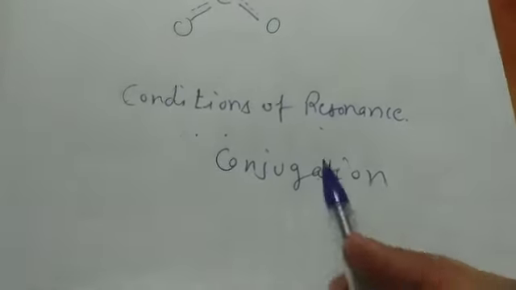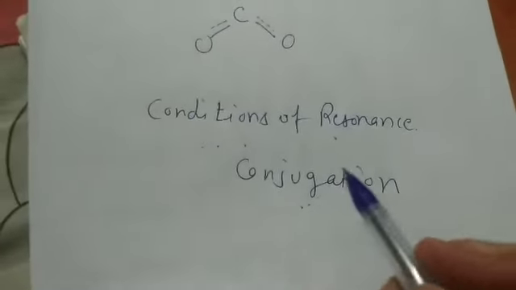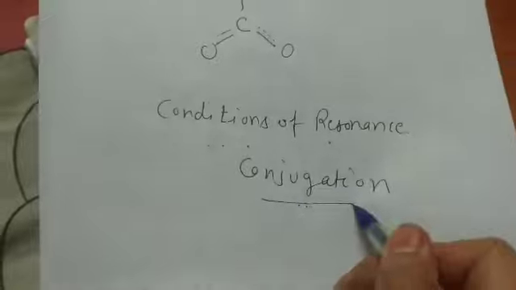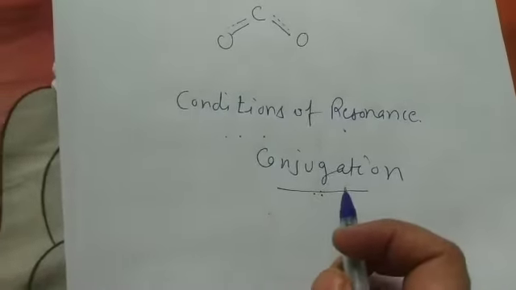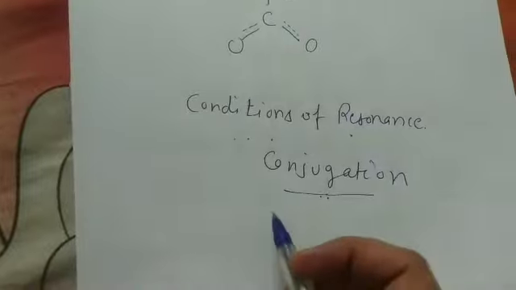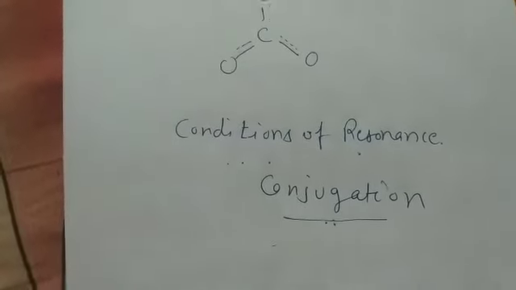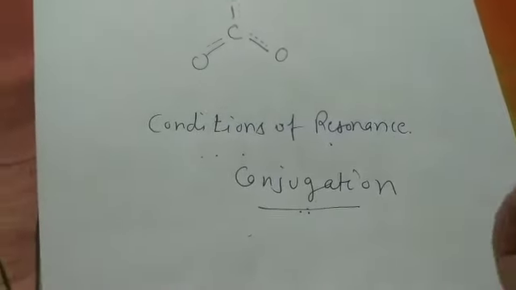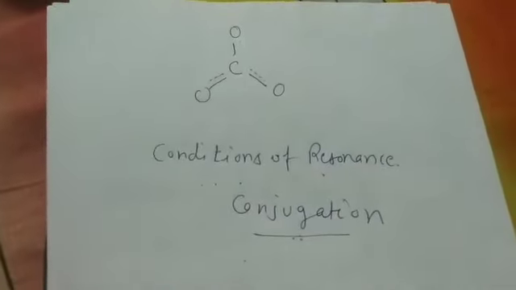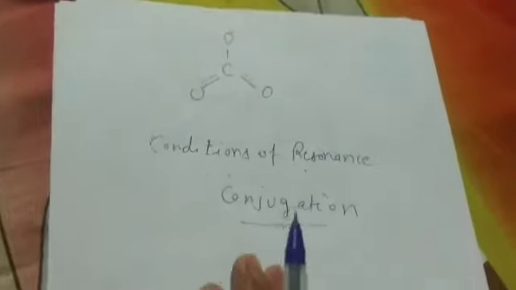This is a very important part of resonance, that is conjugation, students. First we will talk about conjugation. But students, before explaining conjugation, we have to discuss some important points about resonance. Students, we will discuss conjugation in our next video.